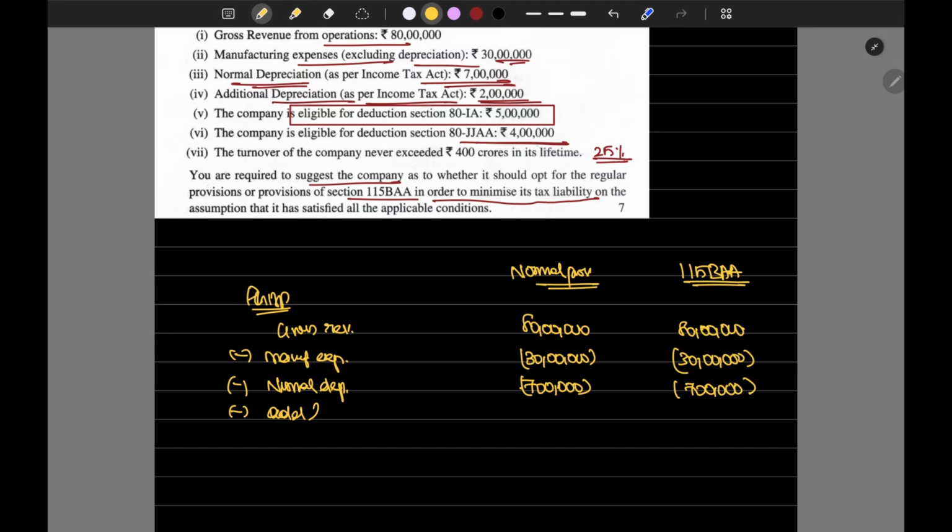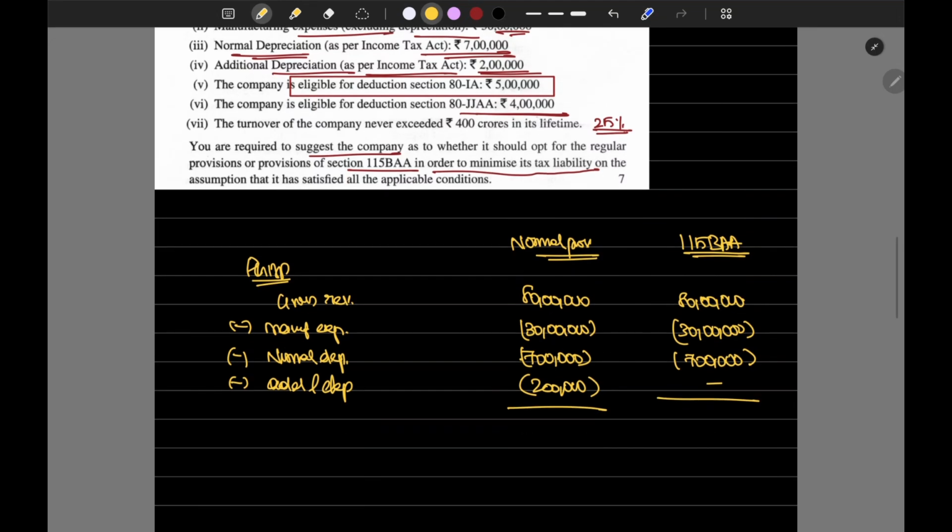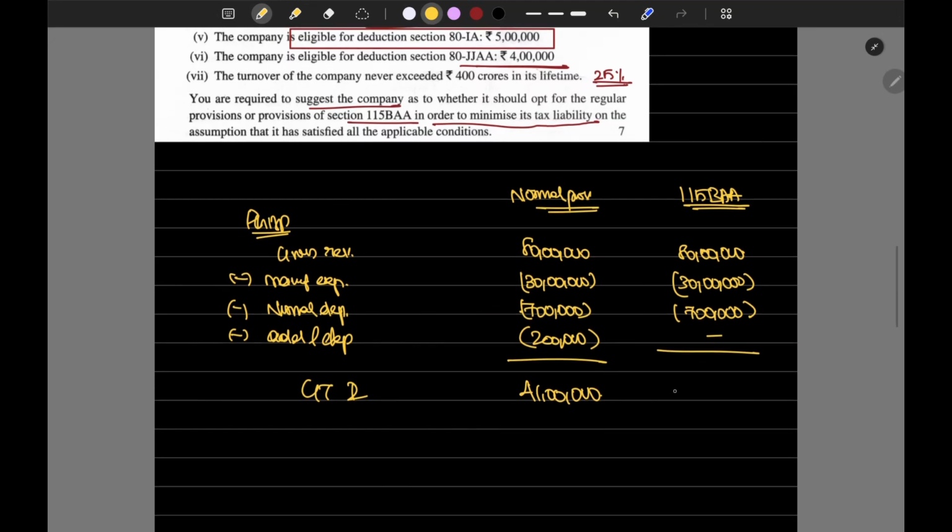Additional depreciation, 2 lakh, not allowed under special provisions. Now any other information? No. What's the gross total income of the company? 80 lakh minus 30 lakh minus 7 lakh minus 2 lakh, which is 41 lakhs. This would be 39 lakhs.